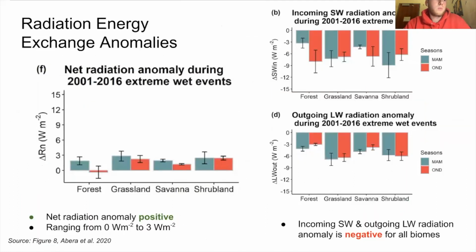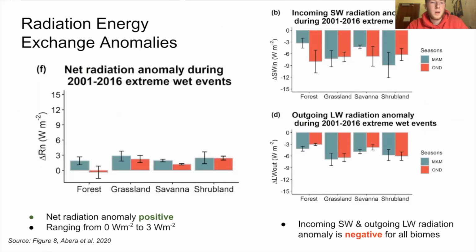Now we look at the radiation energy exchange anomalies. In plot B on the top right, we see the incoming shortwave radiation anomaly during extreme precipitation events plotted on the y-axis in each biome on the x. We see that the shortwave radiation decreases for all biomes and seasons, ranging between -3 to -9 watts per meter squared.